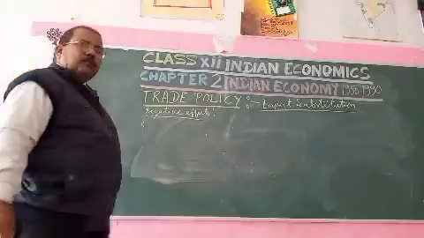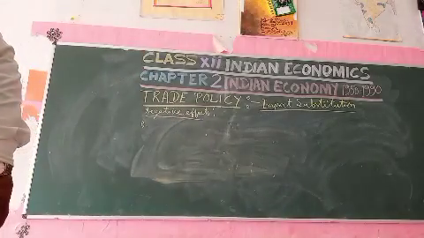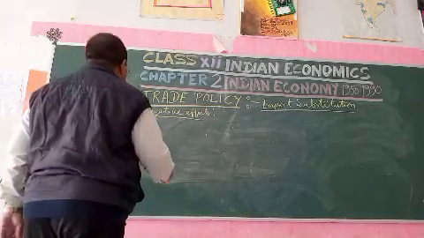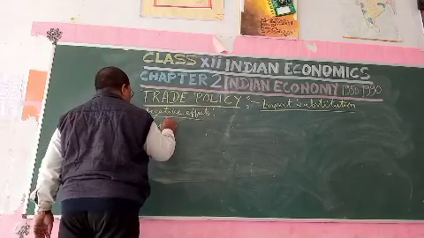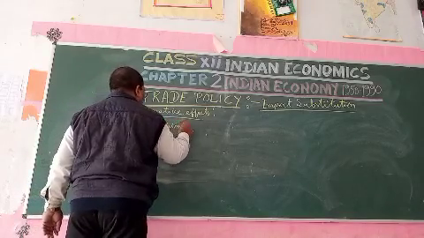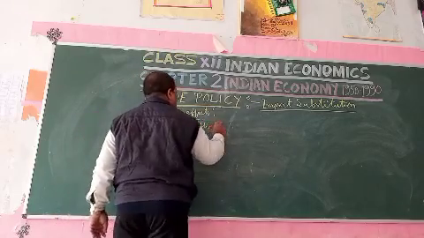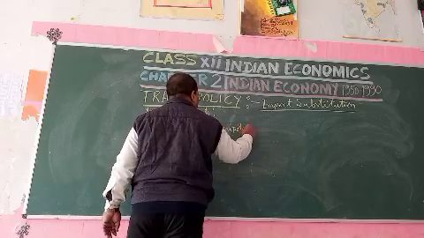Number one, what kind of negative effects have been seen? Inefficient public monopolies.